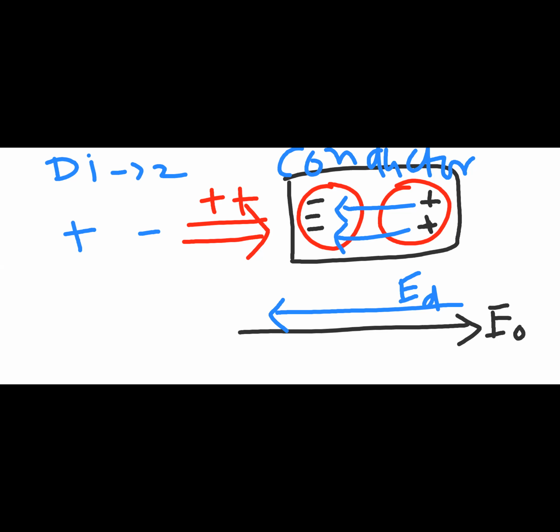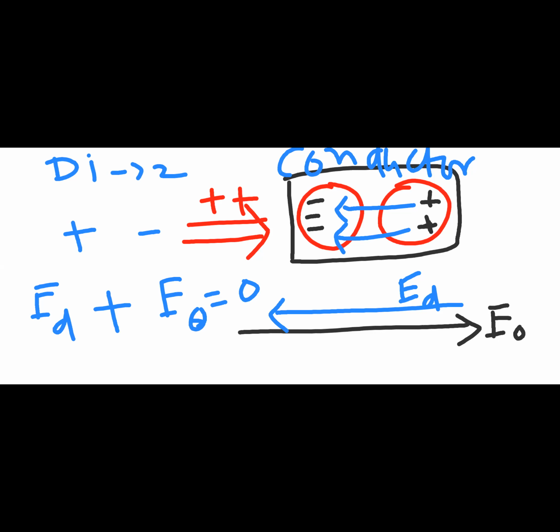So initially what happens is that charge is getting separated slowly and slowly, so there is a change in electric field. But after a certain time period, a static situation will be generated where this ED will be equal to minus of E0, because E0 is of the opposite direction. I can write it this way also: ED plus E0 is equal to 0, right? That means both are equal and opposite. This was the case of a conductor.